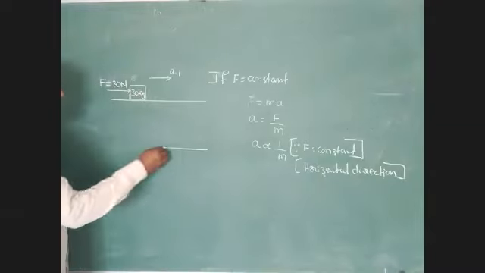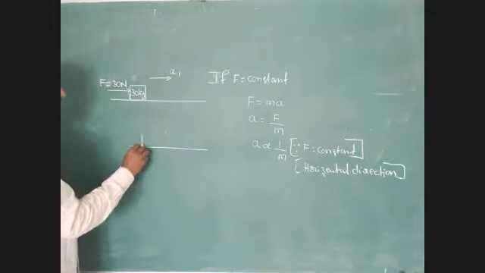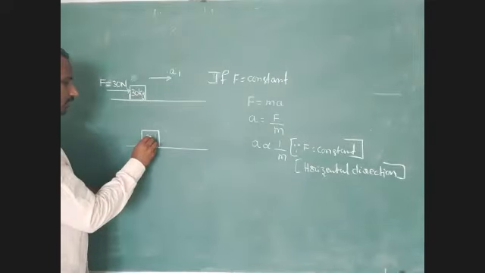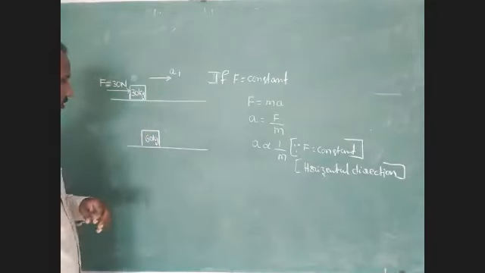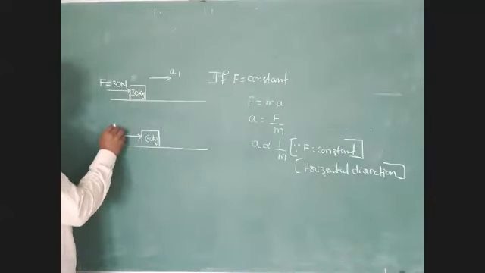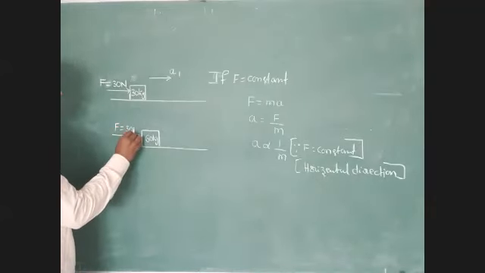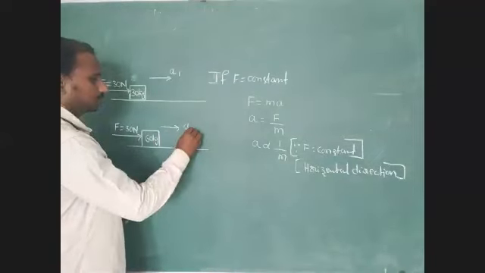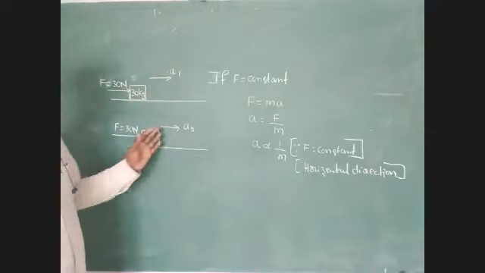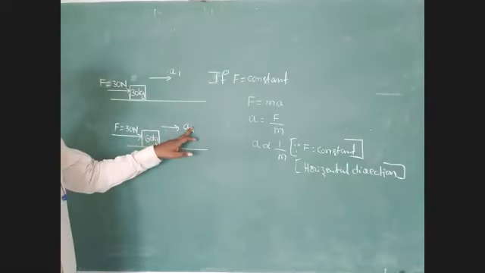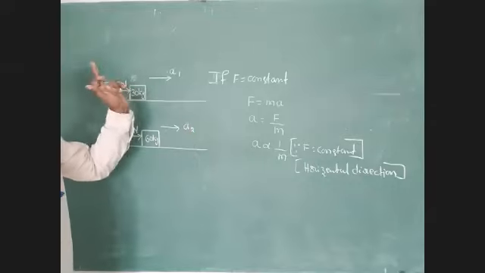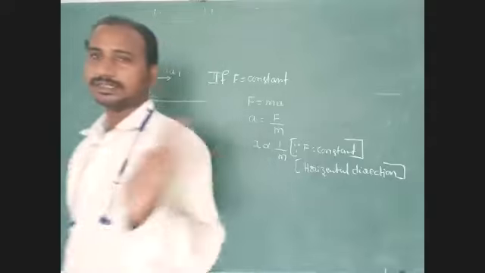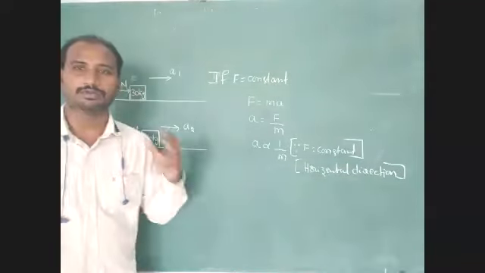Next, we consider the second condition. Here, the mass of the body is 60 kg, but the external force F is equal to 30 Newton. Then acceleration A2. Is A2 less than A1 or A2 greater than A1? We have to find out.